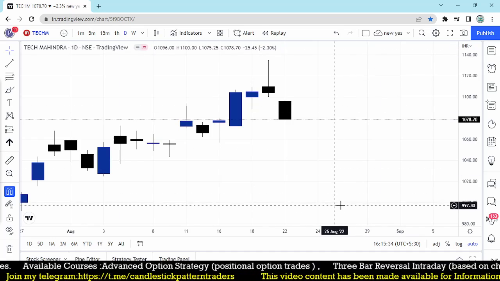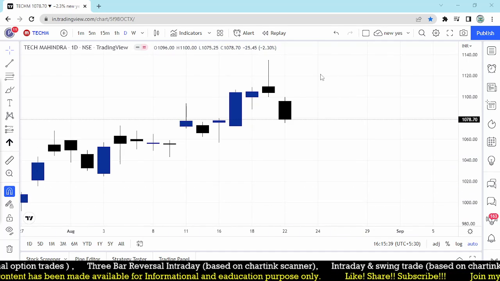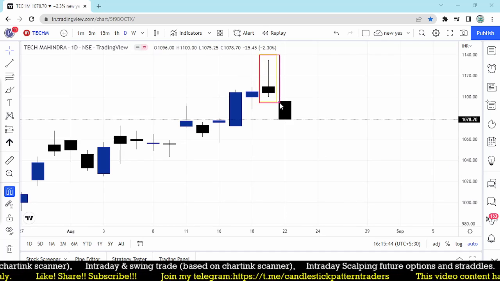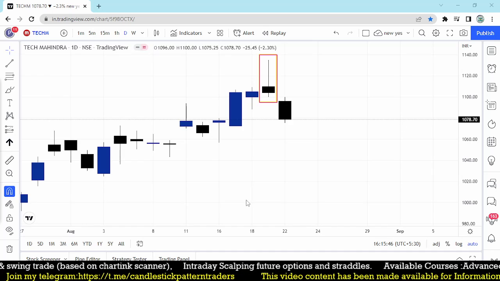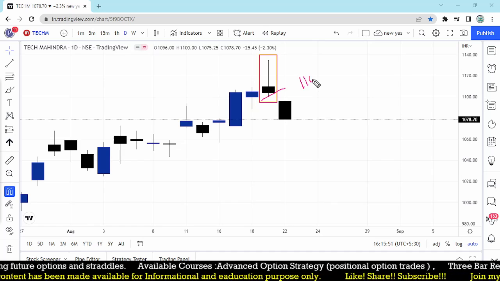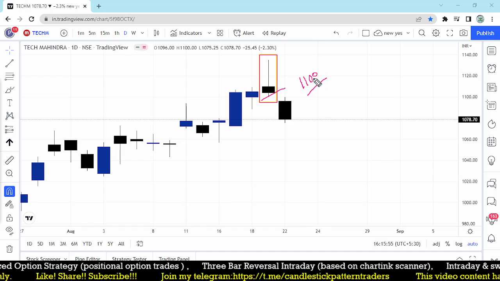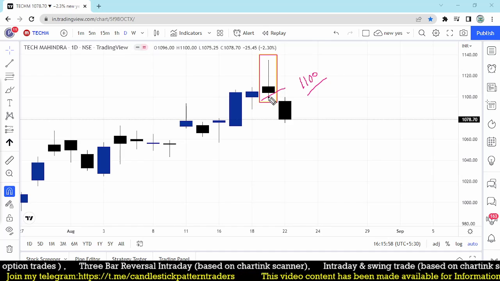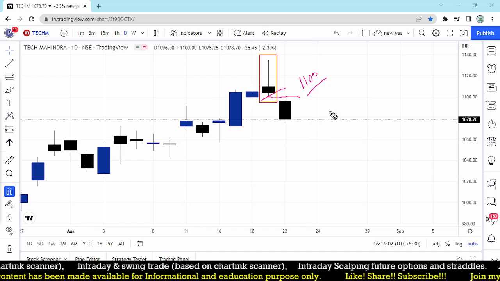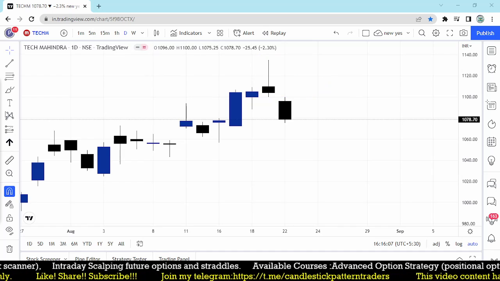Yesterday we discussed the stock HDFC. It was forming a shooting star at the highest level. We were focusing on a selling entry on that stock around the 1100 level. If it broke below the low, we would make a selling trade. But unfortunately, it never gave the opportunity. It opened with a gap down. So we don't have any opportunity on this stock because we didn't get an entry.